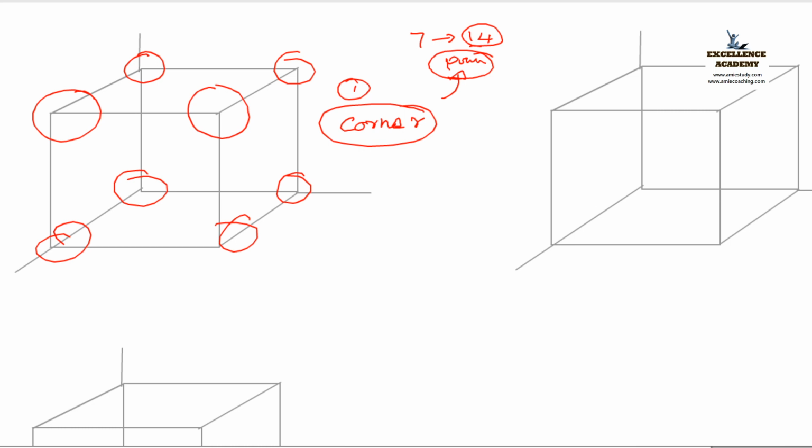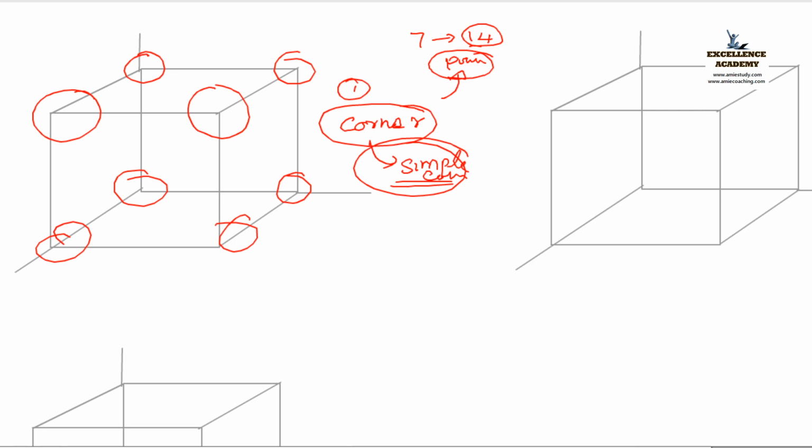If the atoms are arranged at the corners, we call that simple. If it is a cubic structure, we call that simple cubic. If it is a hexagonal structure, we call that simple hexagonal. Clear?